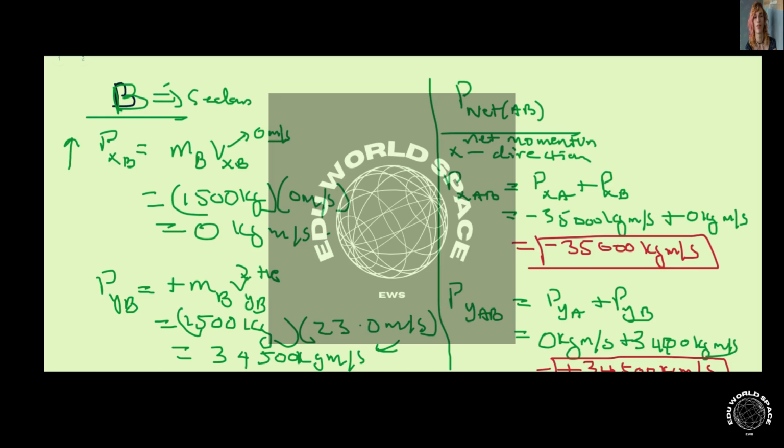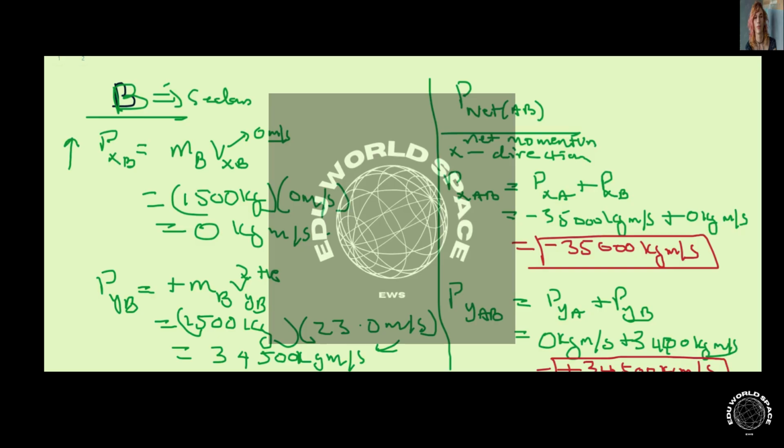We have to backtrack a little bit. This is not the net momentum. This is the component, not the net momentum. The net momentum was the question in part B. What's the magnitude and direction of the net momentum?